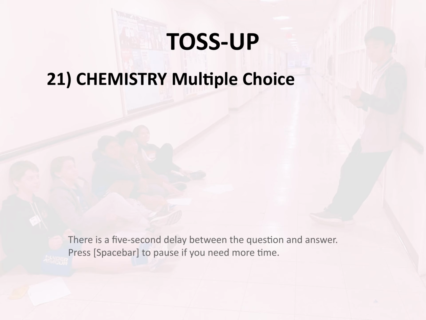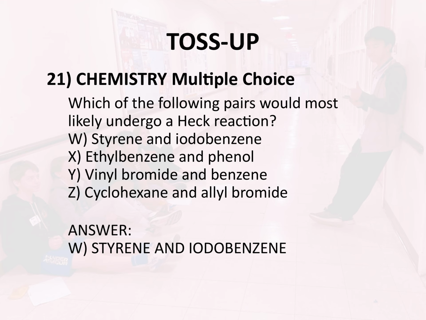Toss-up, 21. Chemistry. Multiple choice. Which of the following pairs would most likely undergo a Heck reaction? W. Styrene and iodobenzene, X. Ethylbenzene and phenol. Y. Vinyl bromide and benzene. Z. Cyclohexane and allyl bromide. Answer. W. Styrene and iodobenzene.